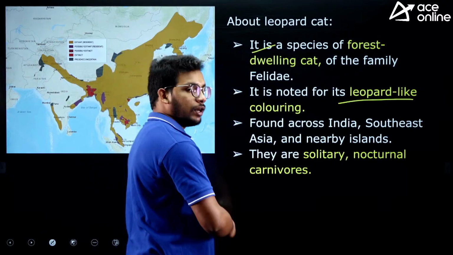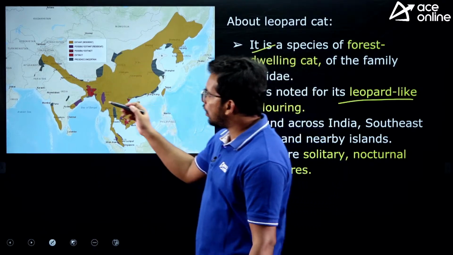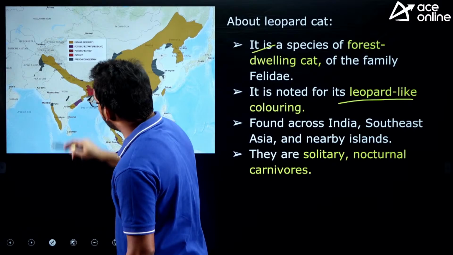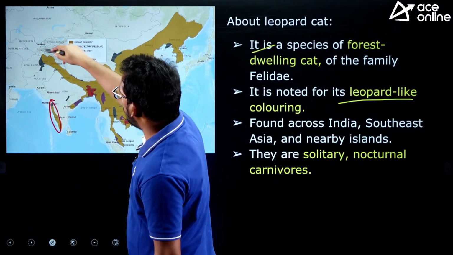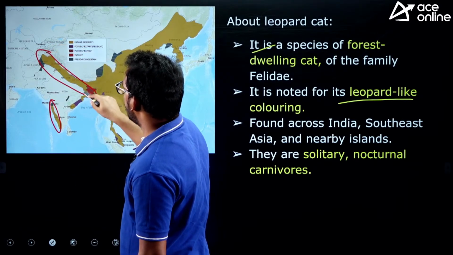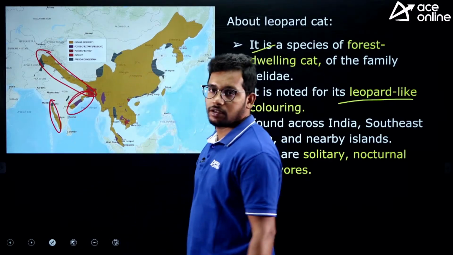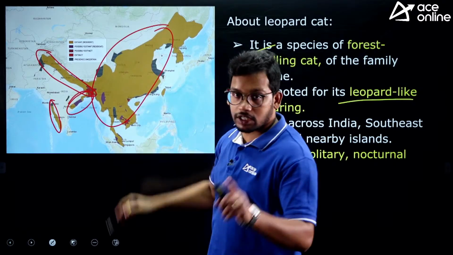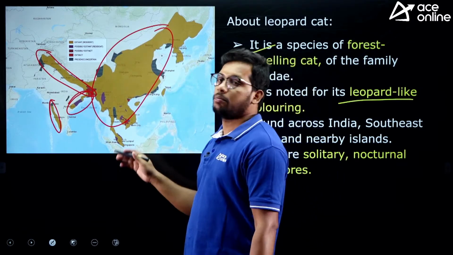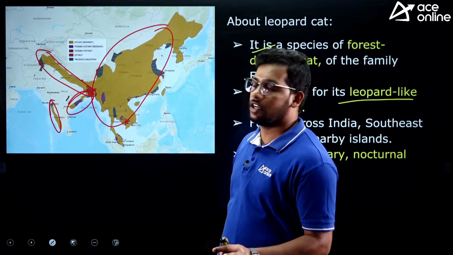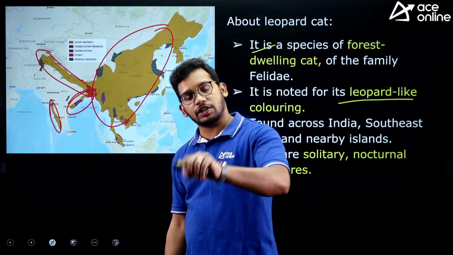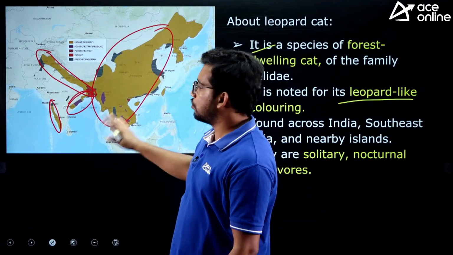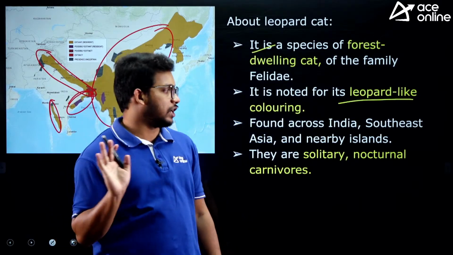And they are available, their habitat in India is in these regions: Western Ghats, then all the Himalayan region and some part of Eastern Ghats, right? So these are the regions, and they are residing beyond India. They are not just restricted to India, but you can see in most of Southeast Asia they are residing. So in the exam they may ask, are they restricted to India? No, they are not. They also occur across other regions as well, right?